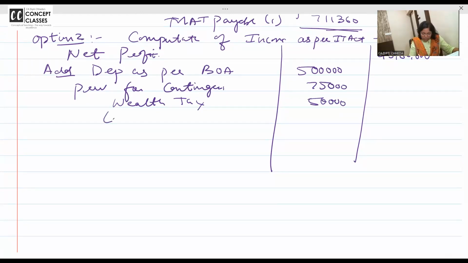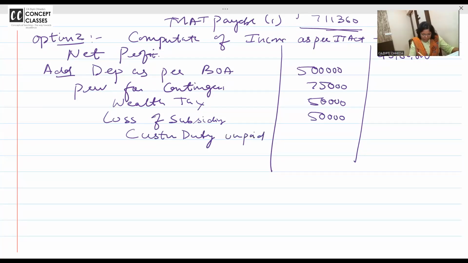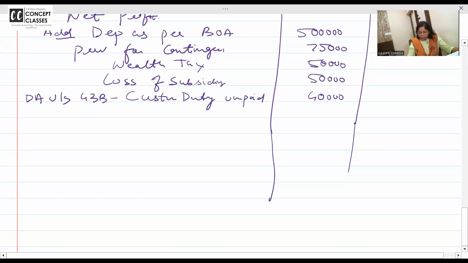Next is what? Loss of subsidiary. Loss of the subsidiary 50,000. Custom duty. Why is custom duty disallowed? It is disallowed because it is unpaid. So if you want, write down: disallowed under section 43B is custom duty, because custom duty is unpaid, 40,000. Proposed dividend.